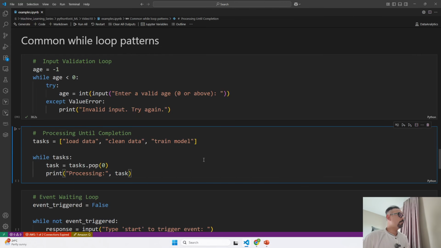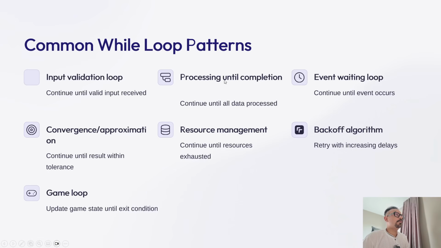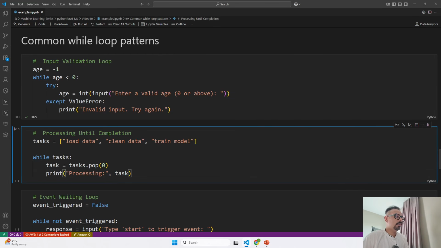Now I will talk about our next one, which is processing until completion. It will process until all the data you are targeting has been processed. This code on the screen will process a list of tasks one by one, that is load data, clean data, and train, until the list becomes empty.